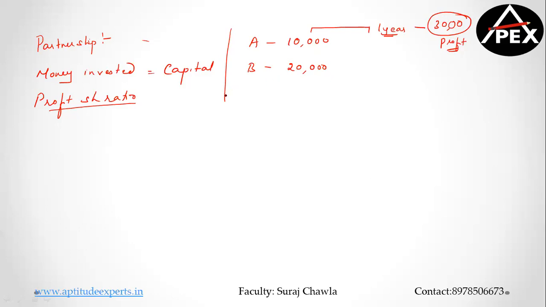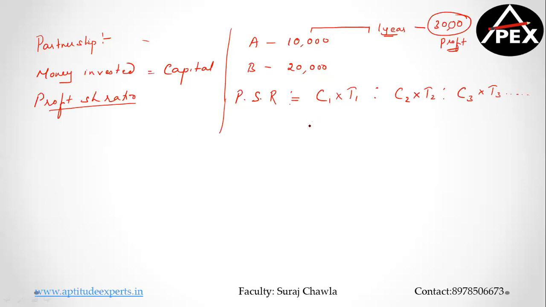Clear? Now start remembering one simple thing. Your profit sharing ratio, PSR, is always the capital invested by the first person into the time period of the first person, then the capital invested by the second person into the time period of the second person, then the capital invested by the third person into the time period of the third person, and so on. This is the most important point.